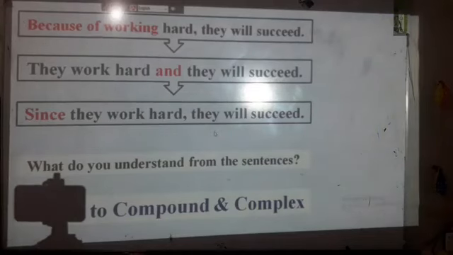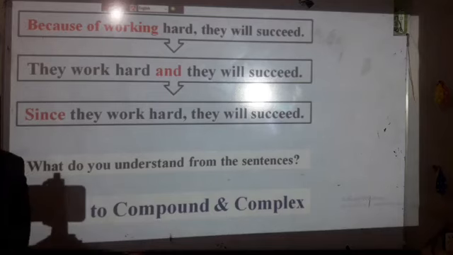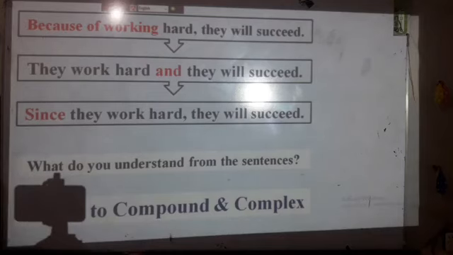At first, look at some sentences. Because of working hard, they will succeed. They work hard and they will succeed. Since they work hard, they will succeed. What do you understand from the sentences?